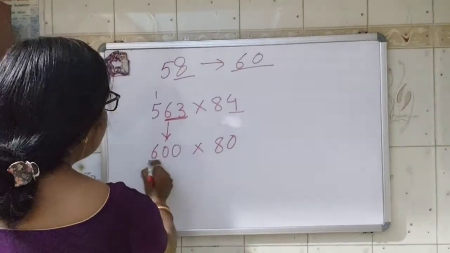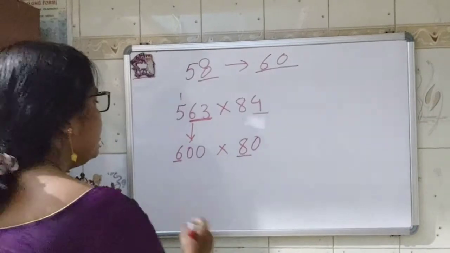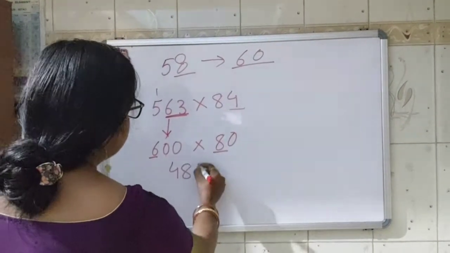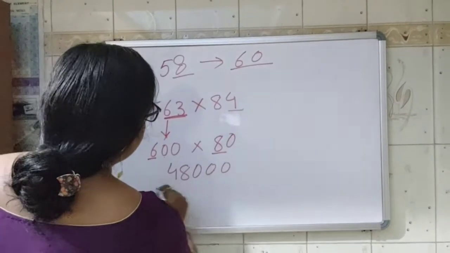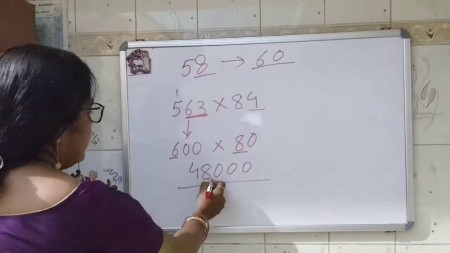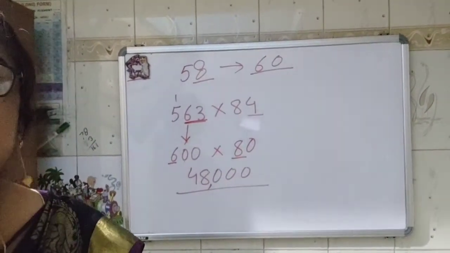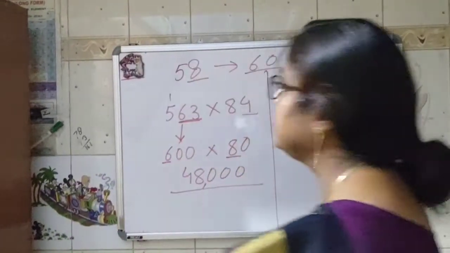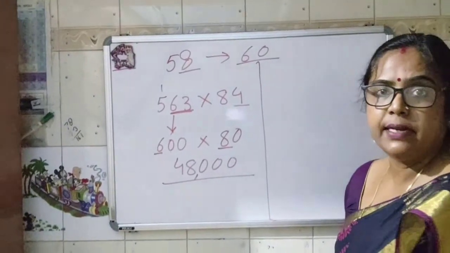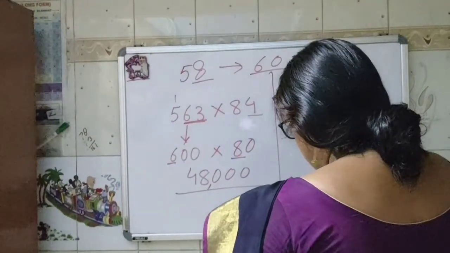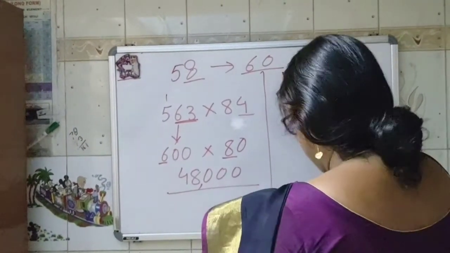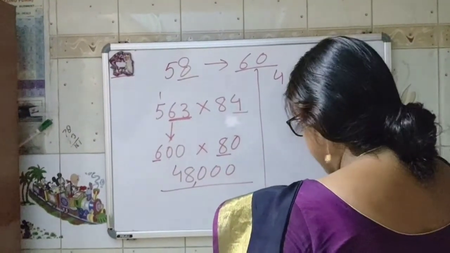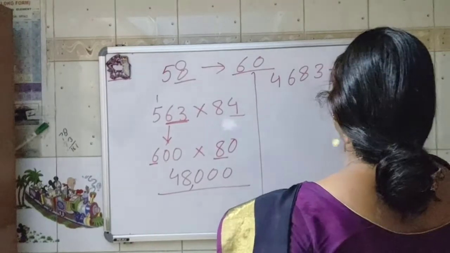Now it is easy to multiply. 8 into 6, 6 8s are 48. And how many zeros are there? That many zeros we will add here. So the number is 48,000. This is the way we will estimate the product. Okay. Now we are going to do the question of how to estimate the division, that is the quotient. So I am taking one number: 4683 divided by 172.